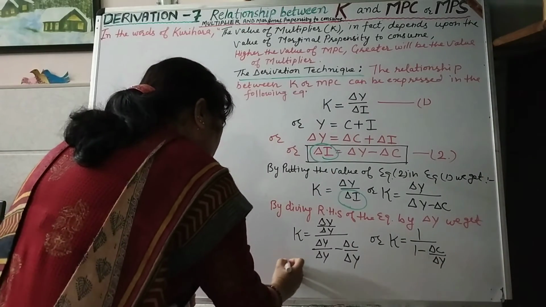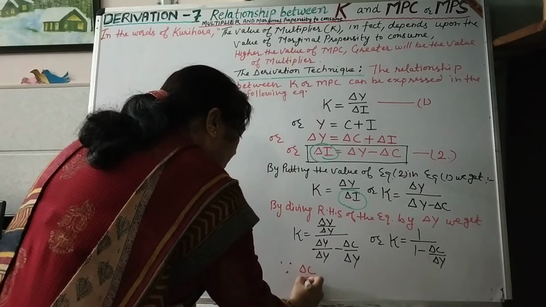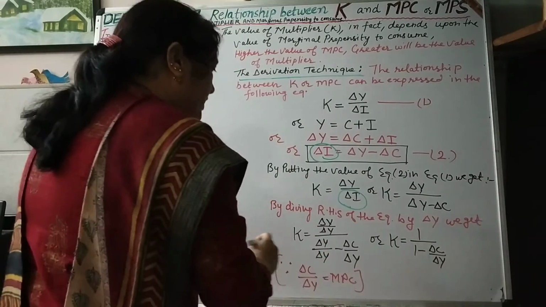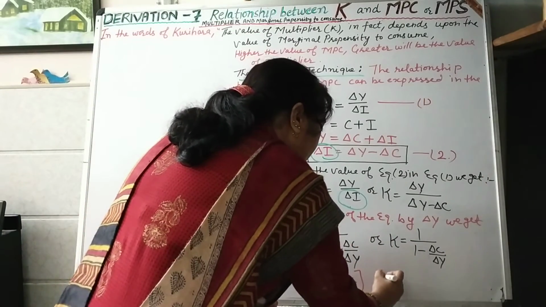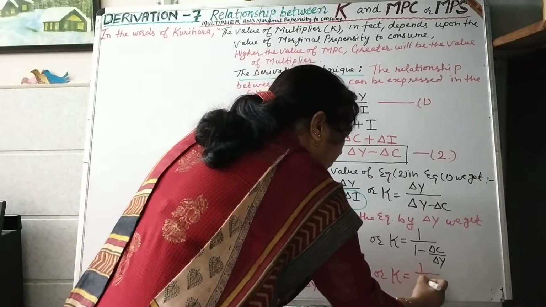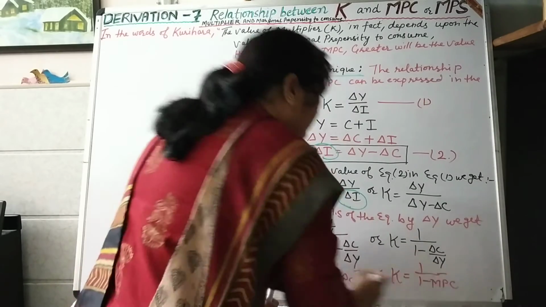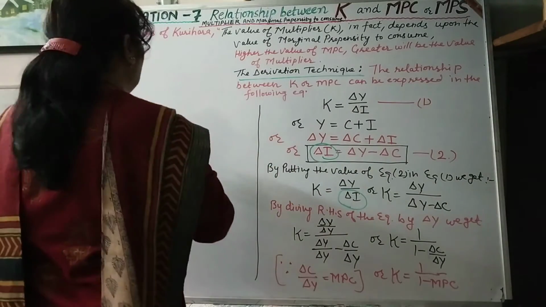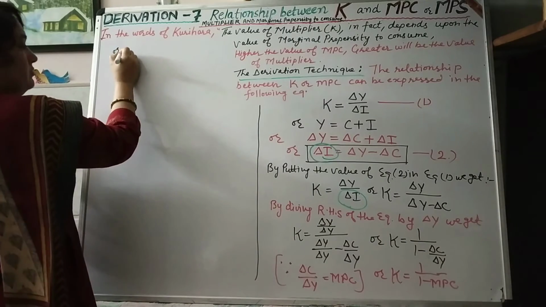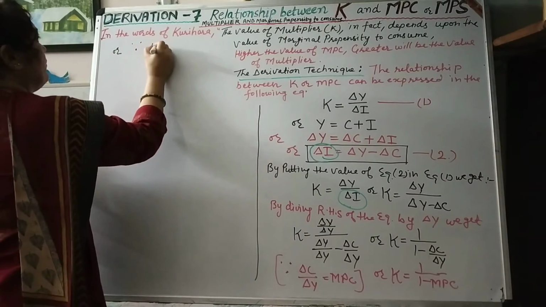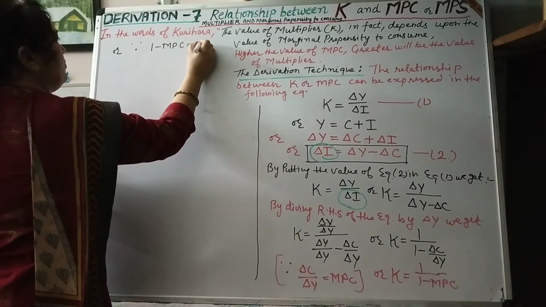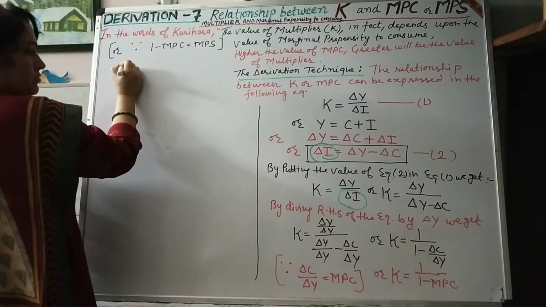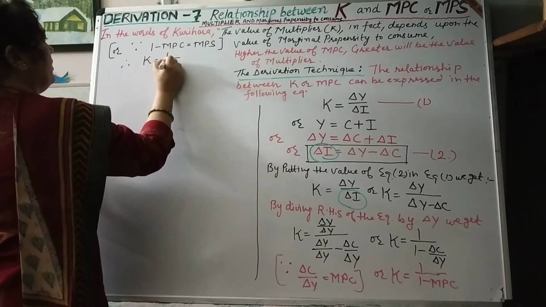And because delta C upon delta Y is equal to MPC, by putting the value in this equation, we get K is equal to 1 upon 1 minus MPC, or because 1 minus MPC is equal to MPS, K is equal to 1 upon MPS.